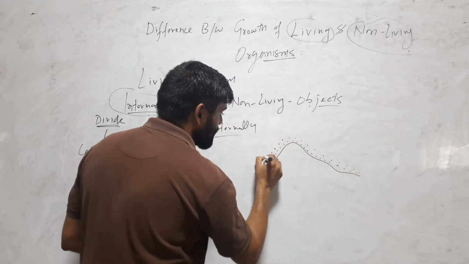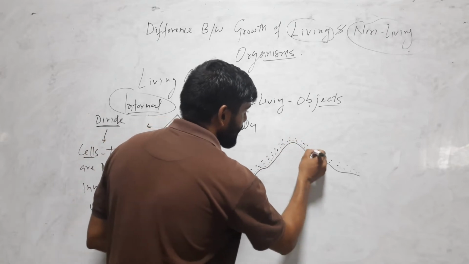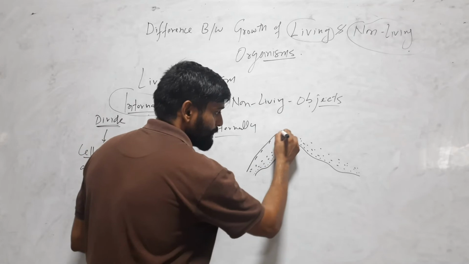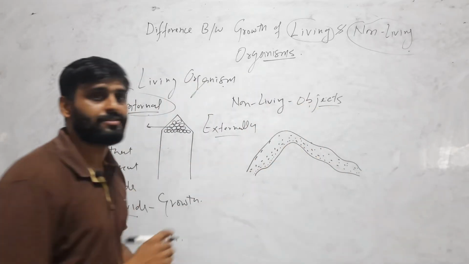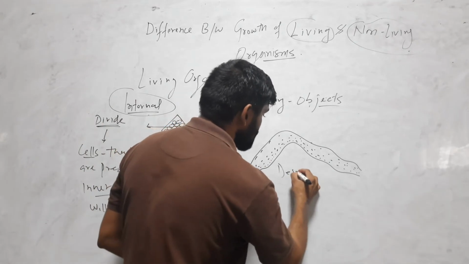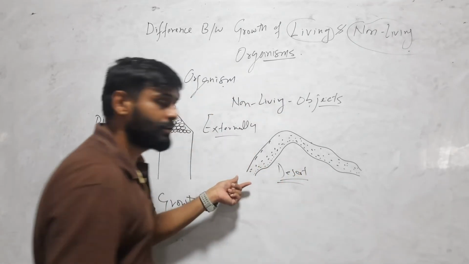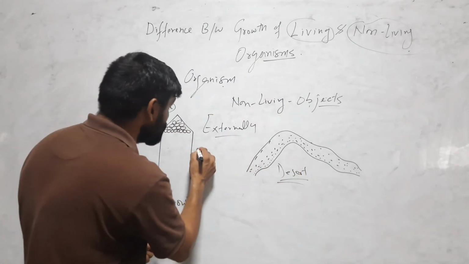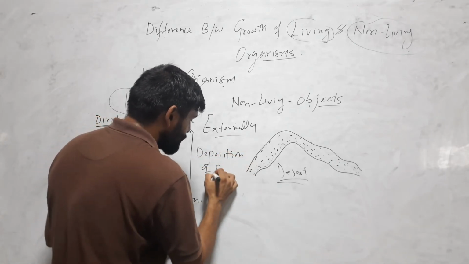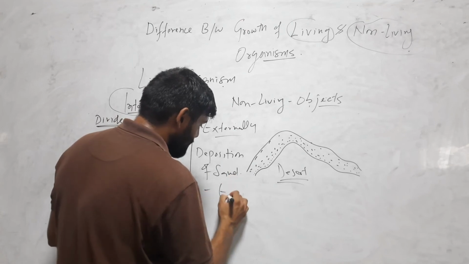Sand will continue to deposit there, and ultimately it will grow in size. So here growth of this desert occurs due to deposition of sand